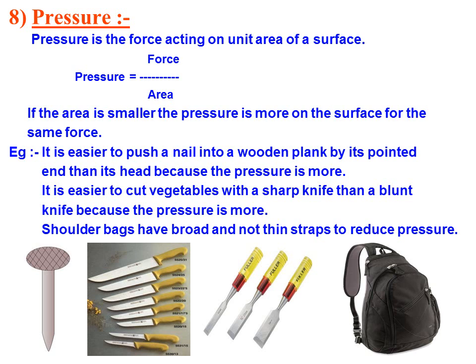First, it is easier to push a nail with its pointed head because its surface area is very small, so it exerts more pressure and easily enters the wooden block. Second, it is easier to cut vegetables with a sharp knife than a blunt knife because a sharp knife has a very small surface area, so it easily exerts pressure on the vegetables and fruits. And third, the picture of a bag in which a broad strap is there, so it exerts less pressure on our shoulder.